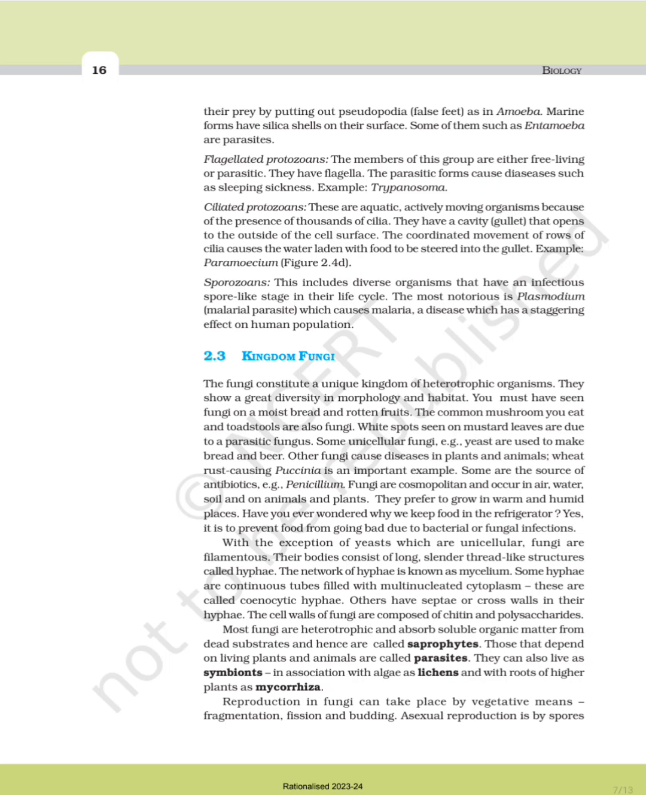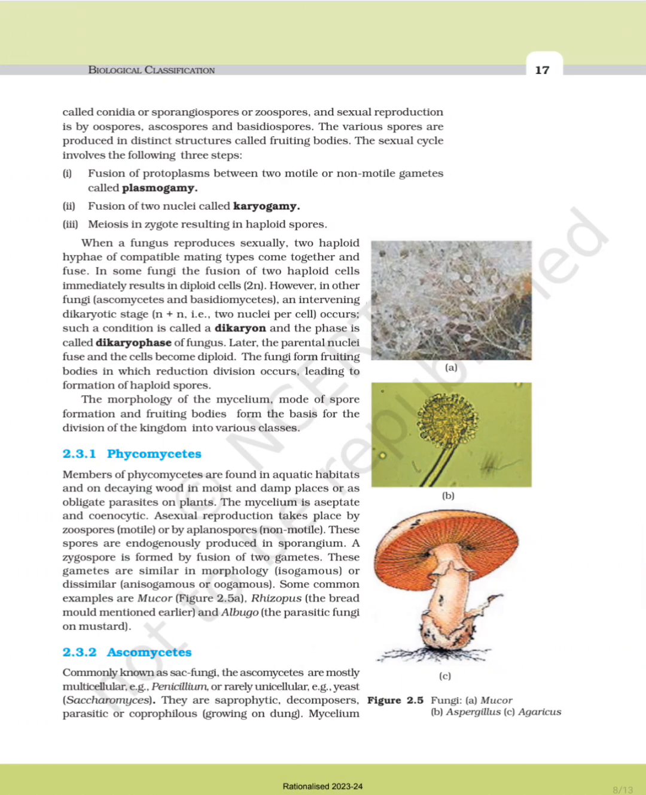Most of the fungi are heterotrophic and absorb soluble organic matter from dead substrates, and hence are called saprophytes. Those that depend on living plants and animals are called parasites. They can also live as symbionts, in association with algae as lichens and with roots of higher plants as mycorrhiza. Reproduction in fungi can take place by vegetative means: fragmentation, fission, and budding. Asexual reproduction is by spores called conidia, sporangiospores, or zoospores, and sexual reproduction is by oospores, ascospores, and basidiospores. The various spores are produced in distinct structures called fruiting bodies.